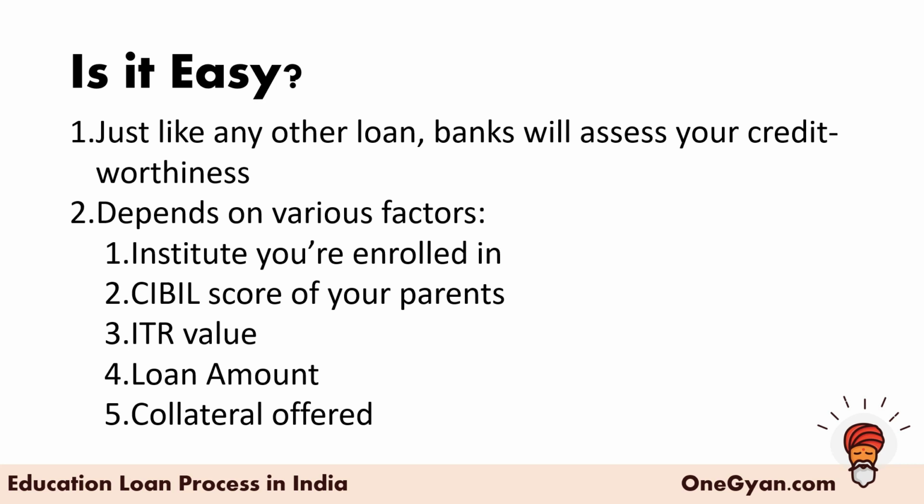Now the ITR value is also a factor in how easy the process is going to be. ITR is basically the income tax return of your parents. The banks might ask you for 2 or 3 years of past ITRs. So let's say, for example, if you're asking for a loan of 25 lakhs, particularly in private banks, they would want you to show a combined family income of at least 10 lakhs. And that is when they're going to provide you a loan of 25 lakhs. Otherwise, the quantum is going to be a little less.